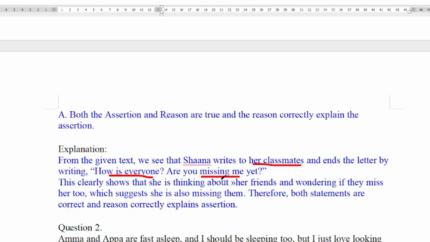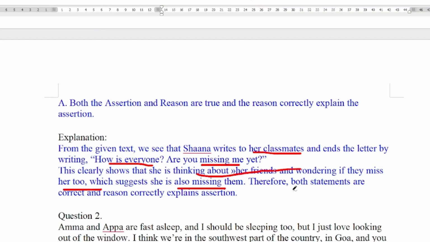Are you missing me yet? And so this clearly shows that she is thinking about her friends and wondering if they miss her too. She is missing them too, and she is asking them whether they are also missing her. Therefore, both statement and assertion and reason are true. That means both statements are correct and reason correctly explains assertion.